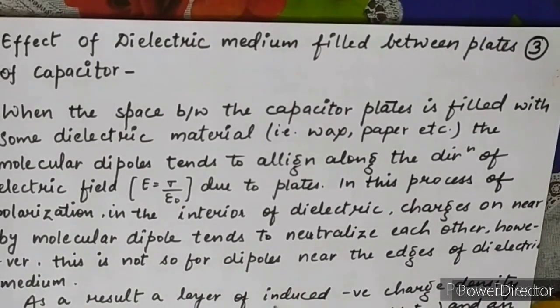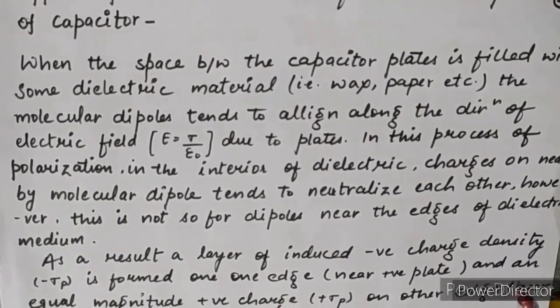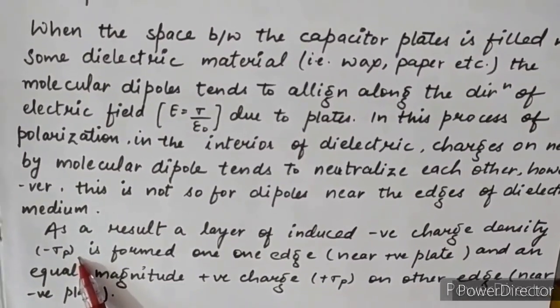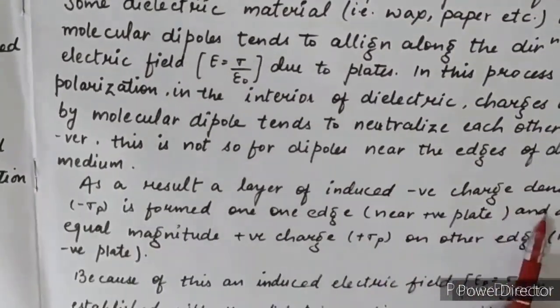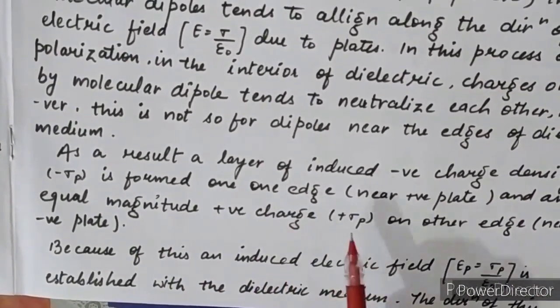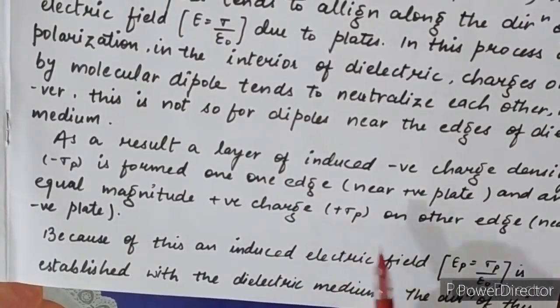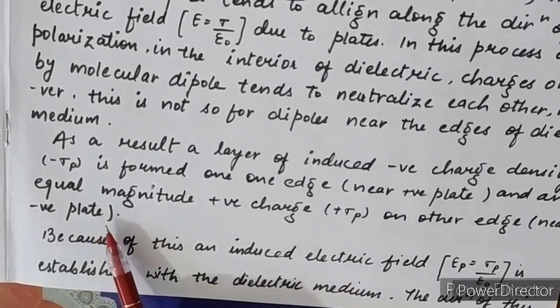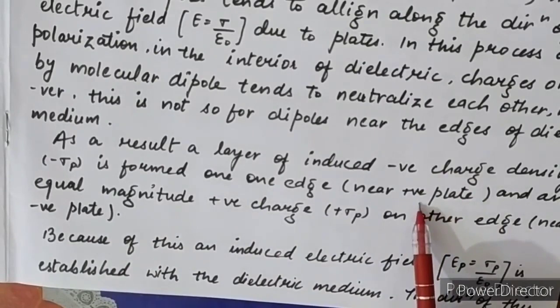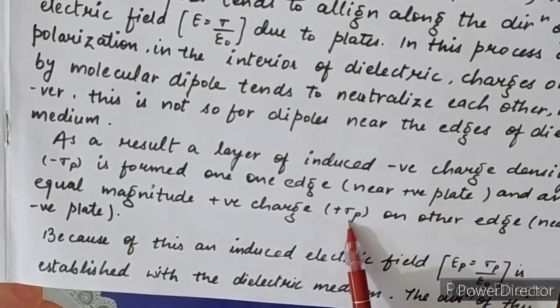As a result, after filling a dielectric medium between the plates, a negative charge density sigma p is induced near the edge of the positive plate, and an equal magnitude of positive charge density plus sigma p is formed near the negative plate.